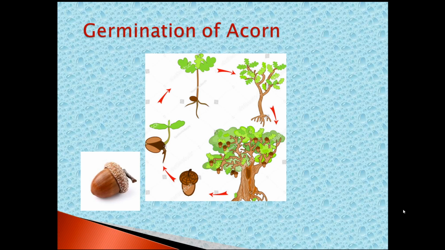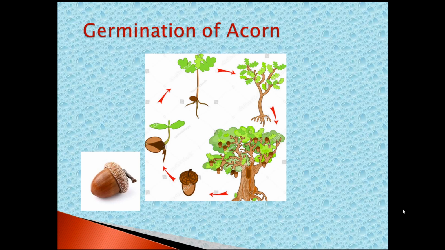Okay. First, mainly two concepts. One is germination. The second one, parts of the plant. I have included one more, that is how a seed starts to grow stage by stage and develops into an oak tree. In a higher class, you will study this as the life cycle. This is more than enough.